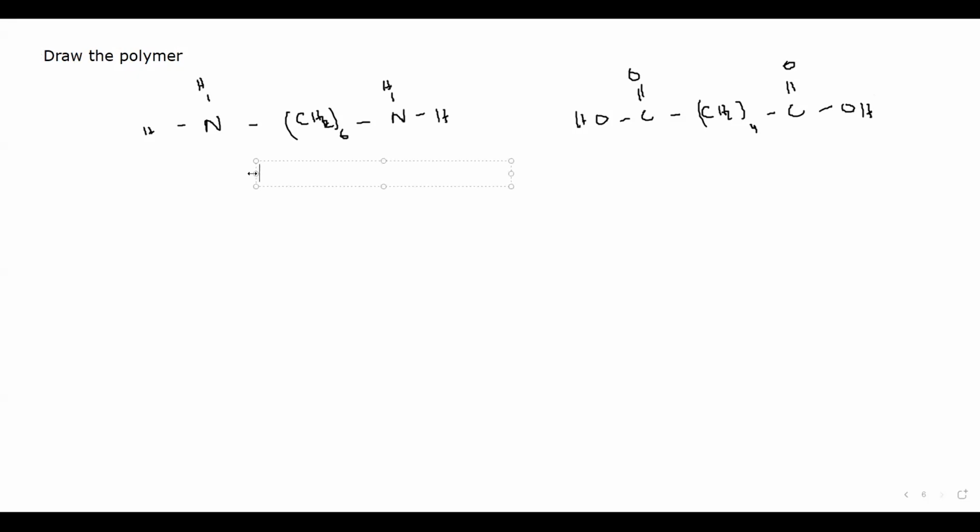Because two amine groups are there, this is a diamine. Two carboxylic groups are there at the ends, so it is a dicarboxylic acid. So when a diamine reacts with a dicarboxylic acid, what is the result? Which polymer is formed, nylon or polyester? The polymer which is formed by the reaction of dicarboxylic acid and diamine is nylon.